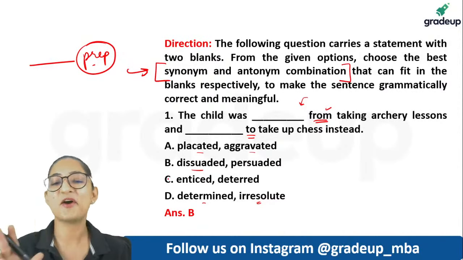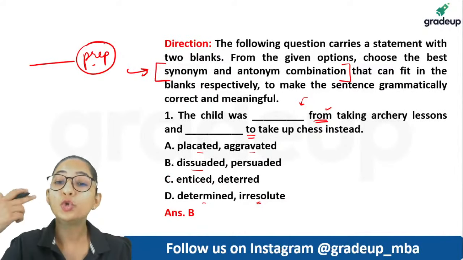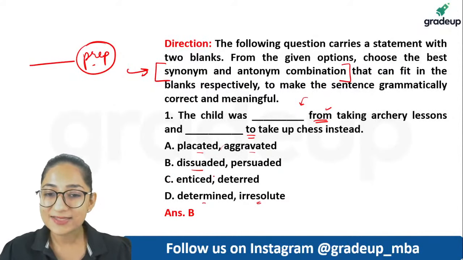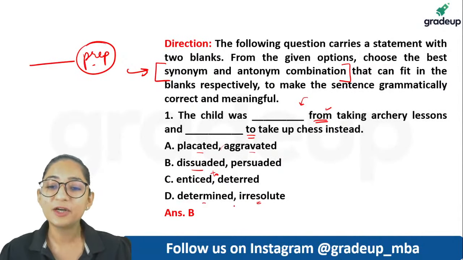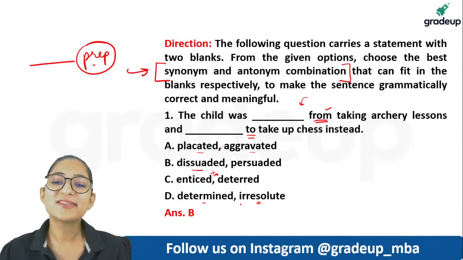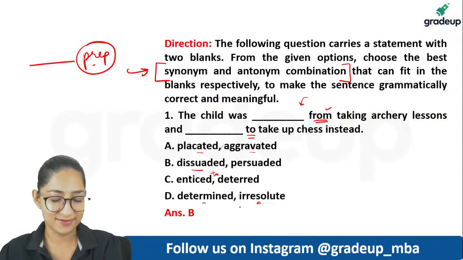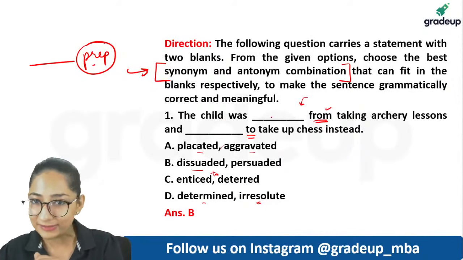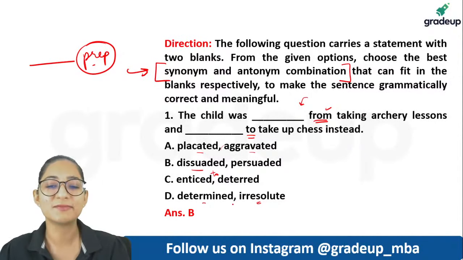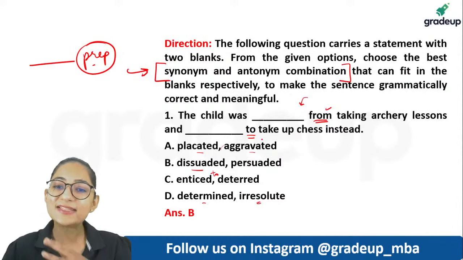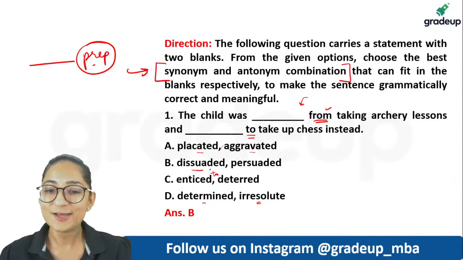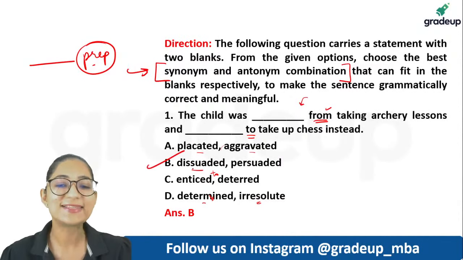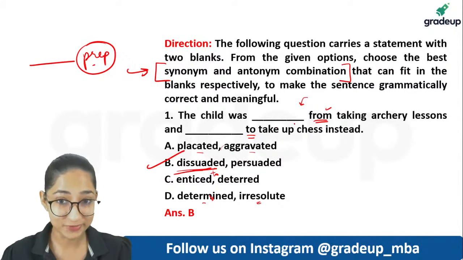Enticed from cannot make sense. You can say enticed to do something. So entice takes the preposition to. So it cannot come in here. Child was determined from. Again, child was determined to do this or that. That could have made sense, but in the entire context, even that would not make any sense, because you're saying that somebody else was either motivating or demotivating the child. So this can't go. Only B can survive in here because of your preposition.